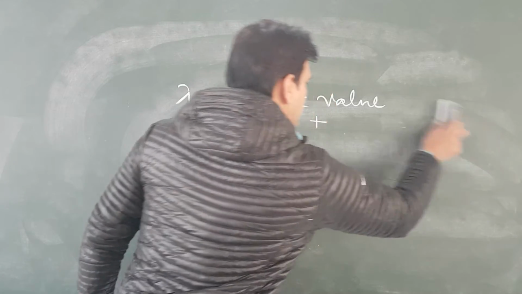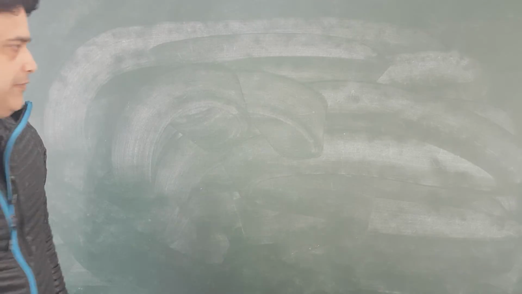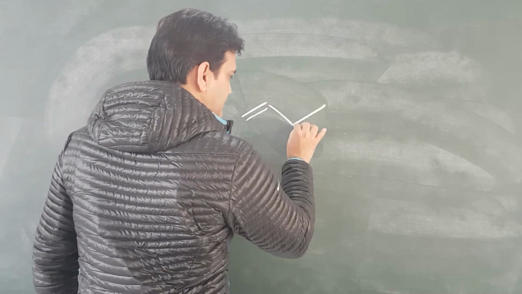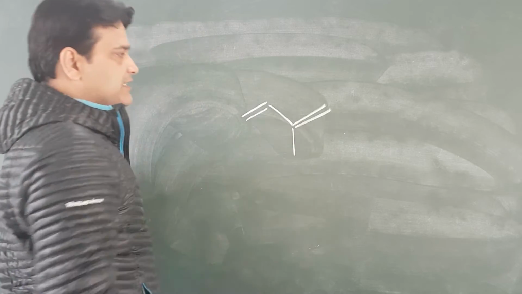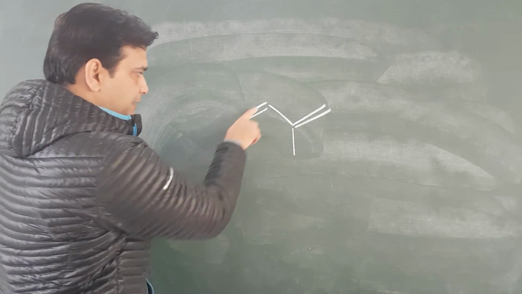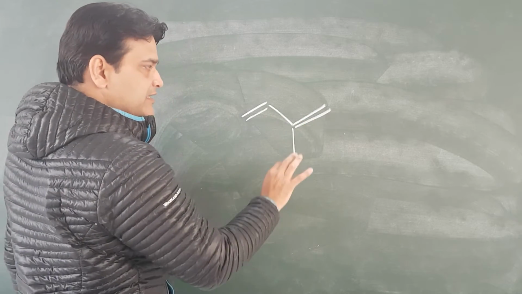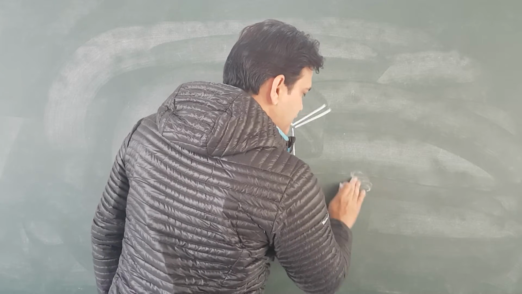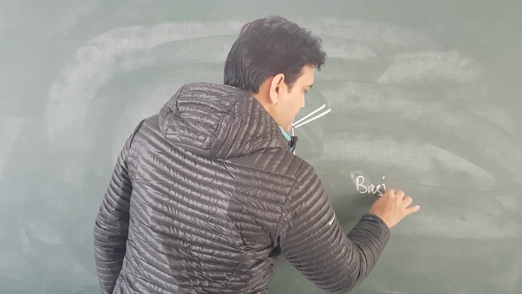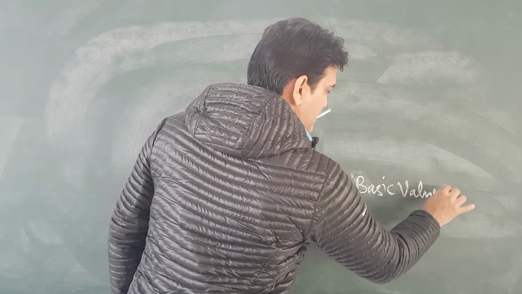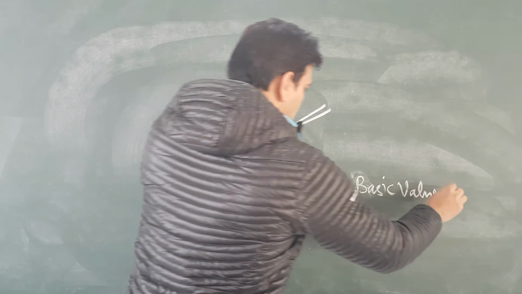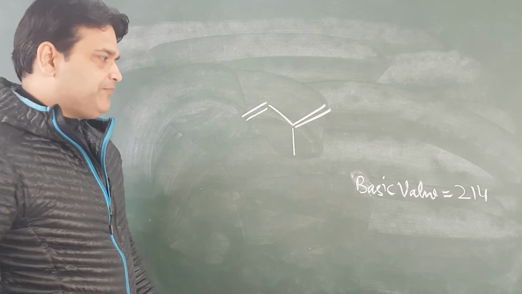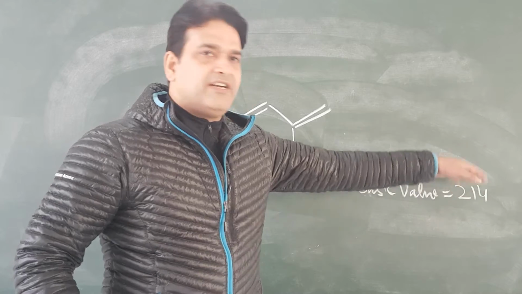And now let me tell you, if this is the system, double, single, double, it means the system is conjugated and basic value will be equal to 240. If there is no substitution etc., then the basic value will be taken as 217.